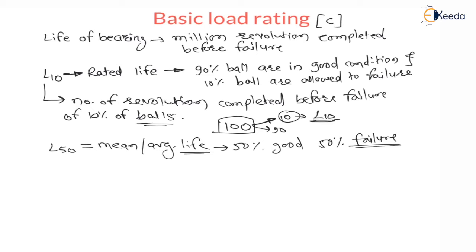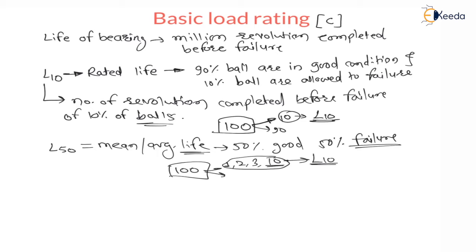Again, let us understand: you have 100 rollers or 100 balls in a bearing. First ball will fail, second, third, then 10 balls fail while rotating. The corresponding life is called rated life, L10 life.